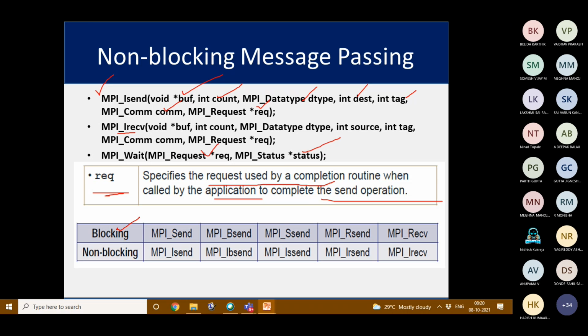So these are the blocking and non-blocking versions. If it is standard, MPI_Send, then the non-blocking is MPI_Isend. If it is buffered, then it is MPI_Bsend and MPI_Ibsend. If it is synchronous, MPI_Ssend and MPI_Issend.